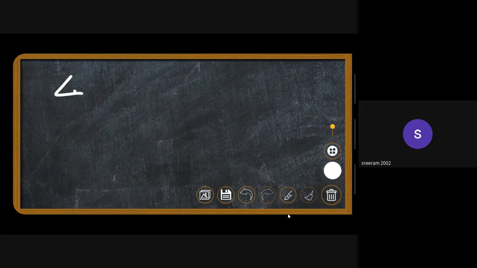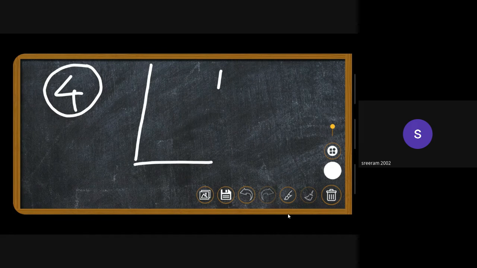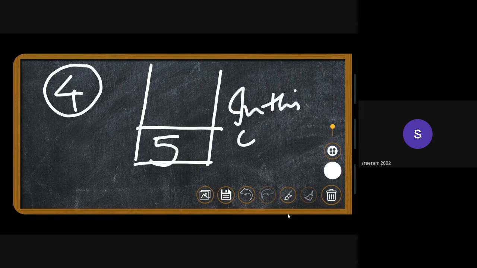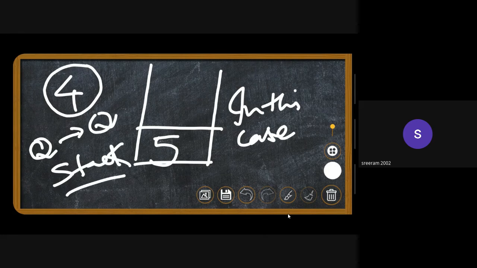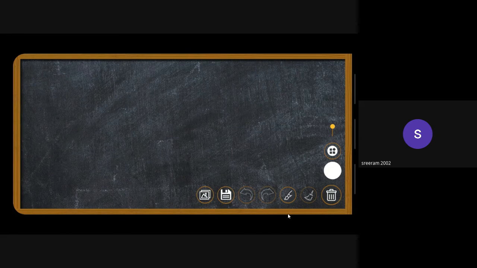Now when I come out, the expected is still going to be 4, because I won't be incrementing the expected like that. The expected is still going to be 4, and the element on the top of the stack is going to be 5. So in this case, the given queue can be sorted into another queue with the help of a stack. So this is just the problem description. We did not start to solve it yet.